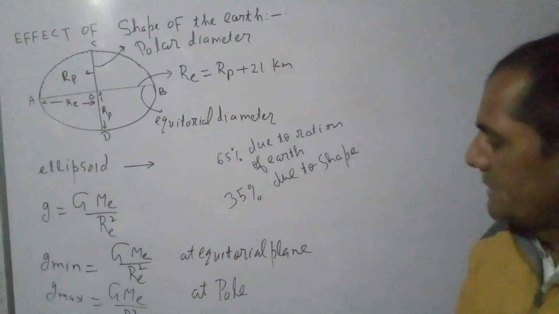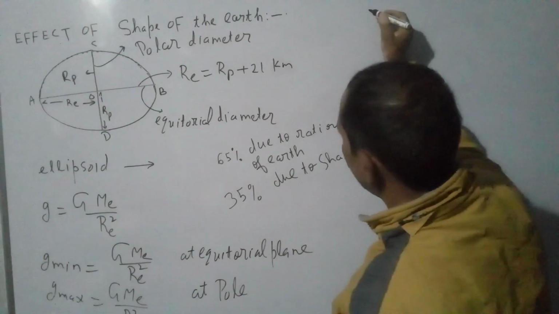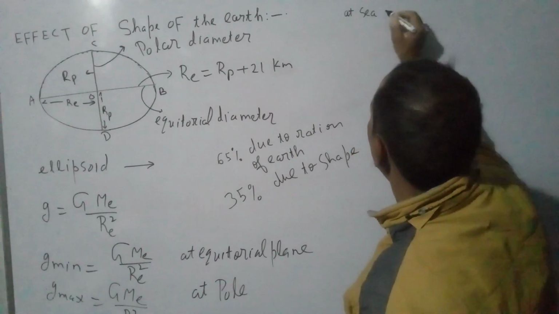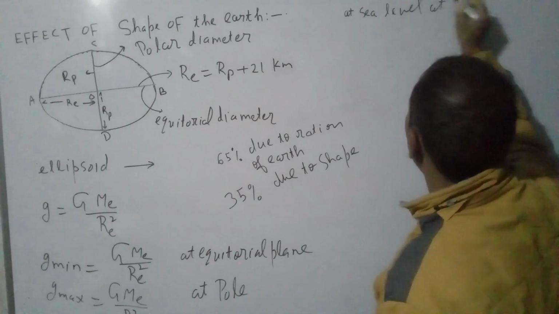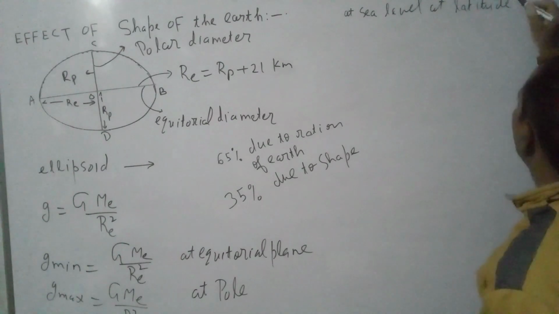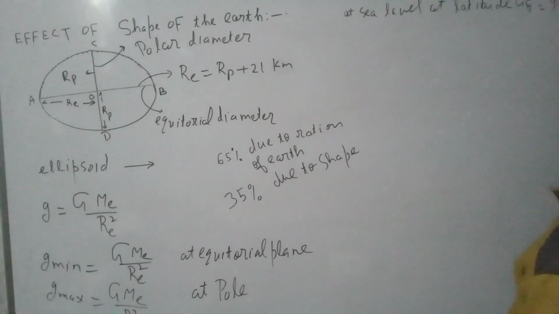The value of g at sea level, at latitude 45, is 9.8 meters per second squared. Sea level is fixed, so this value is fixed.